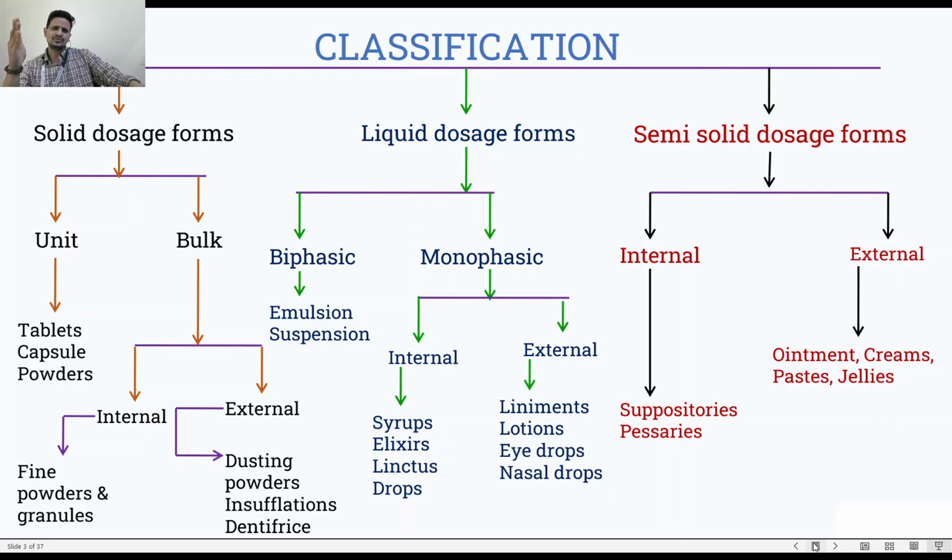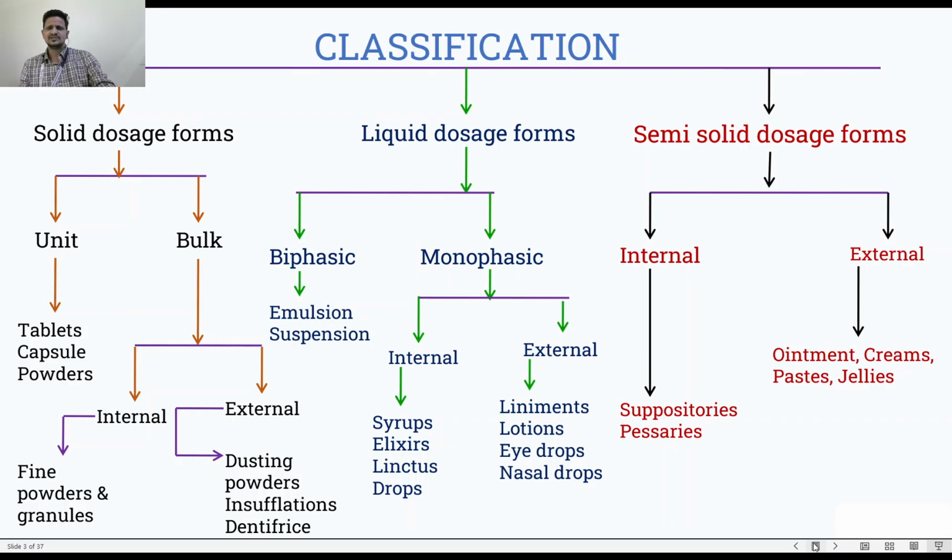So we need to keep the solid dispersed in the liquid, and that can be done with the help of suspending agent. Suspending agent will help the solid remain suspended in the solvent, the liquid. So in suspension the solid will be present in the liquid without settling or floating, and even if they settle after certain time, just by gently shaking the bottle, they will get redispersed. That is suspension. I hope you have understood liquid dosage form.